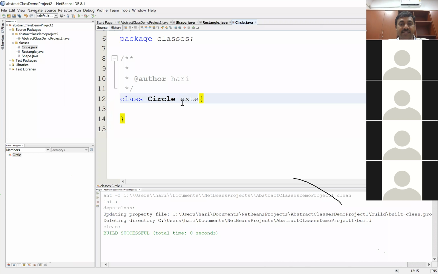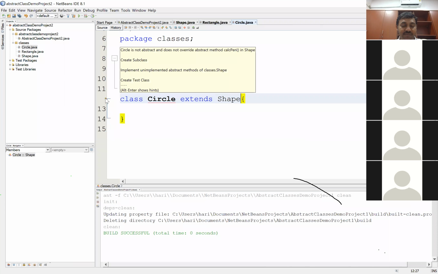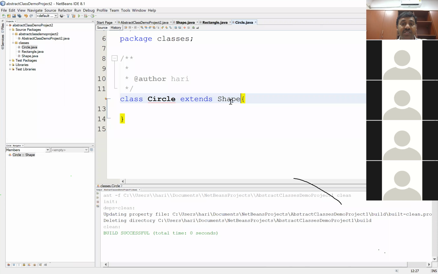Class Circle extends Shape. The moment I say that, the compiler warns me. What does it warn? You have abstract methods here in the Shape class. You need to implement those abstract methods. You also have the constructor. So there are two errors which have to be addressed instantly. So let's start with the constructor first.